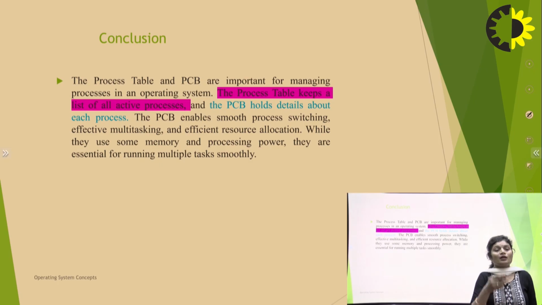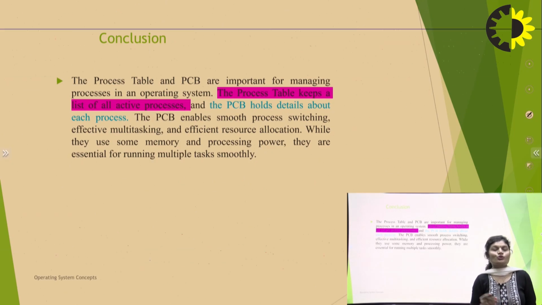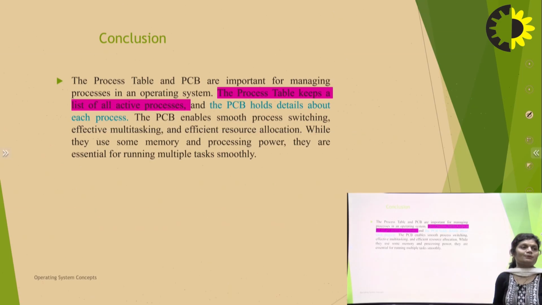How many processes are running in the operating system is held by the process table. The PCB enables smooth process switching, effective multitasking and efficient resource allocation. While they use some memory and processing power, they are essential for running multiple tasks smoothly. So this is all about the PCB.